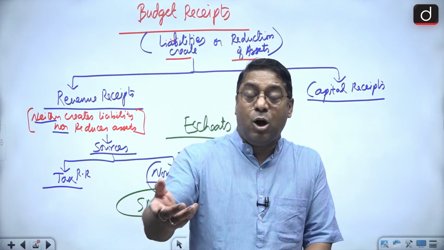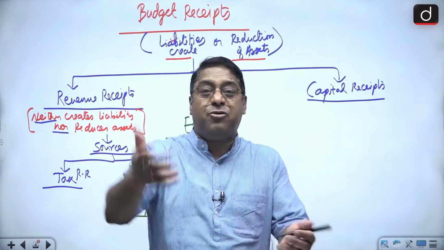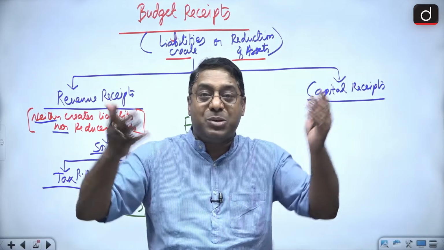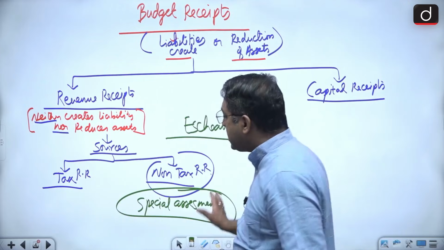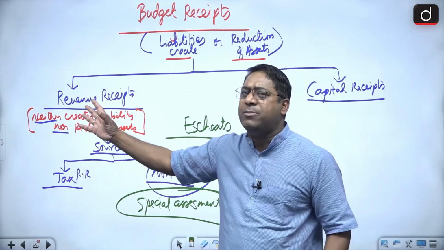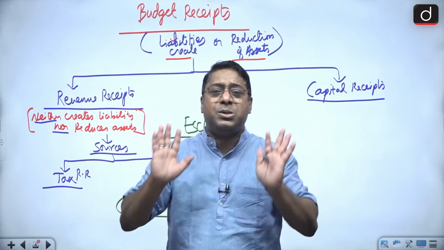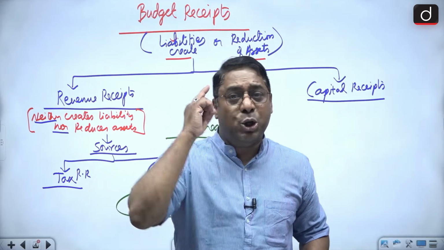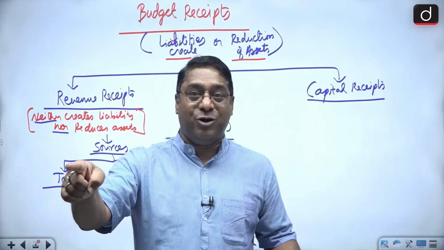Gifts, donations, aid in the sense any foreign country gives aid to you, any World Bank gives aid to you. That is a part of what? Non-tax revenue receipt. But what is the similarity between all of this, whether tax, whether non-tax? There is one similarity, that is they all lie under the revenue receipts. So when I say revenue receipts, you should remember it is equal to tax plus non-tax revenue receipt.